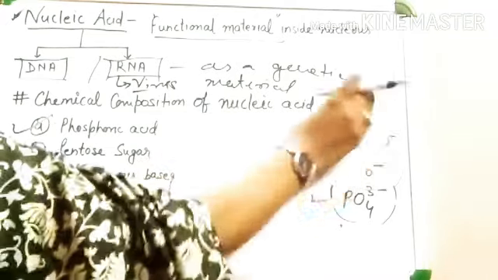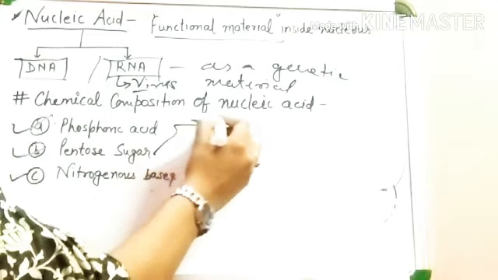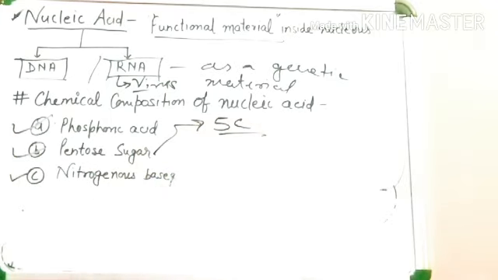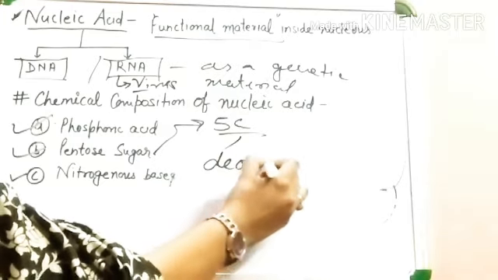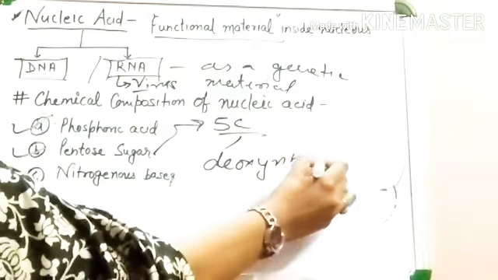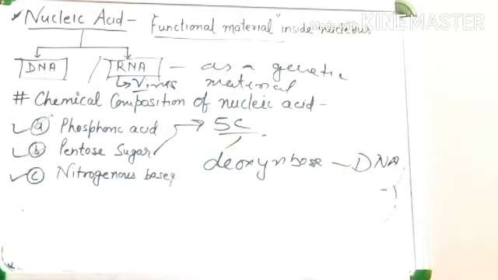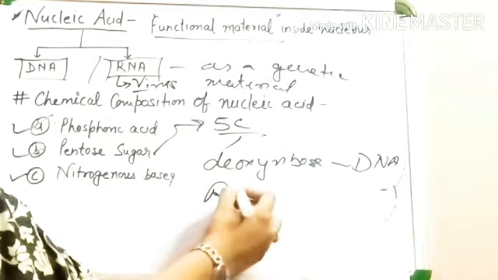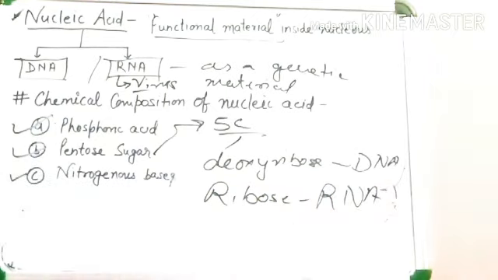Then pentose sugar. What kind of pentose sugar is present? Pentose means 5 carbon. A 5 carbon containing sugar is present in nucleic acid, which is either deoxyribose in case of DNA, or ribose sugar in case of RNA.